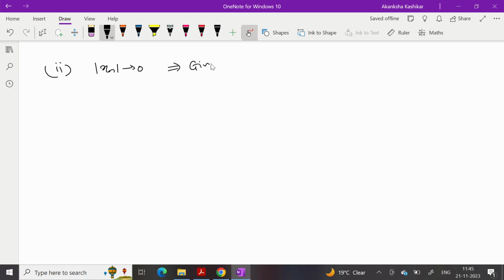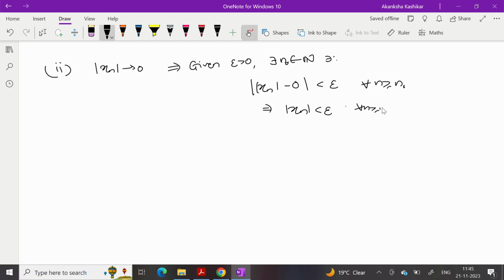This implies given epsilon greater than 0, there exists n naught in N such that mod xn minus 0 is less than epsilon for every n greater than or equal to n naught, and mod of mod xn is nothing but mod xn. So this implies mod xn is less than epsilon for every n greater than or equal to n naught,